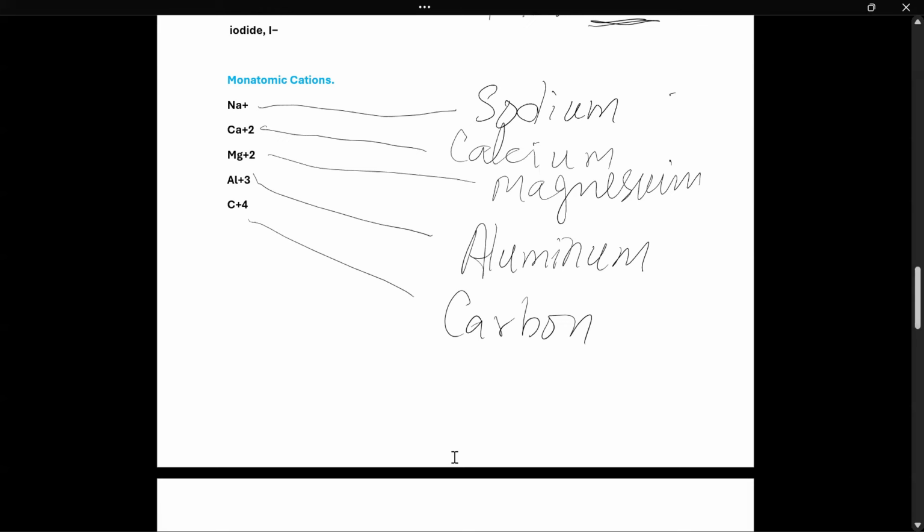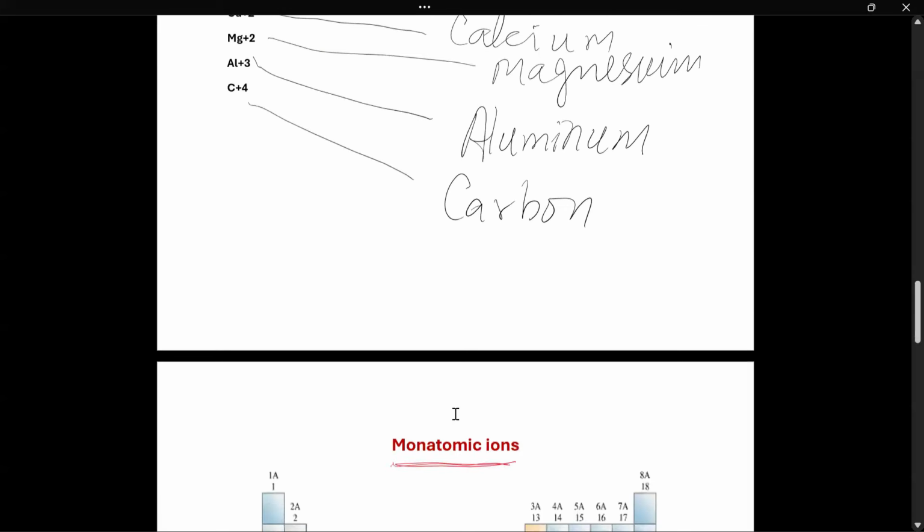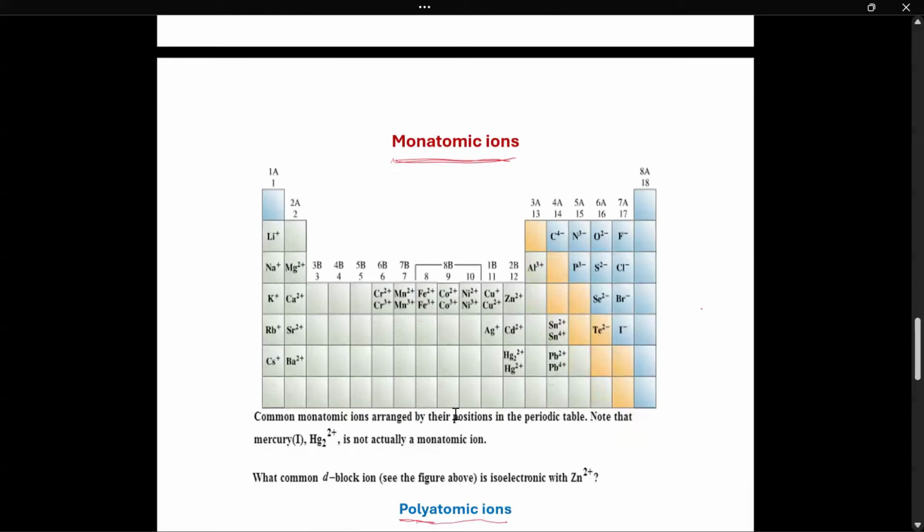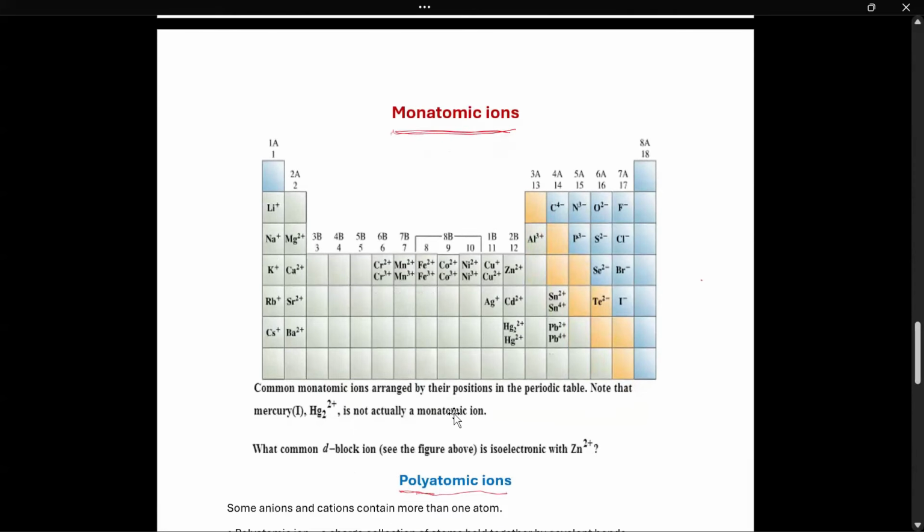Okay, let's proceed now. Look at this periodic table. This periodic table is showing all monoatomic ions, cations and anions as well. Remember, metals are on the left side. So see, the left side are all positive. On the right side you see all are negative. So these are anions, these are cations. Both of them are monoatomic.